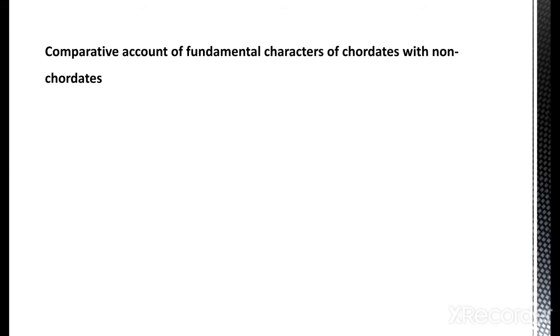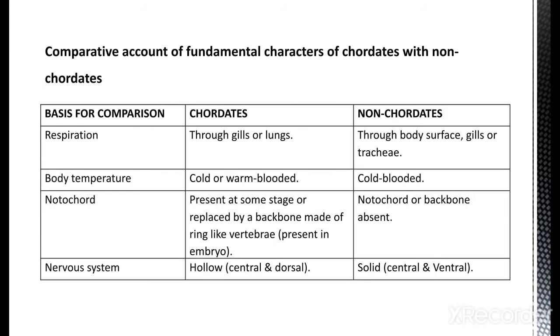In the first column is the basis of comparison, on which basis we compare chordates and non-chordates. Whether the feature is present in chordates or non-chordates is described in the second and third columns.